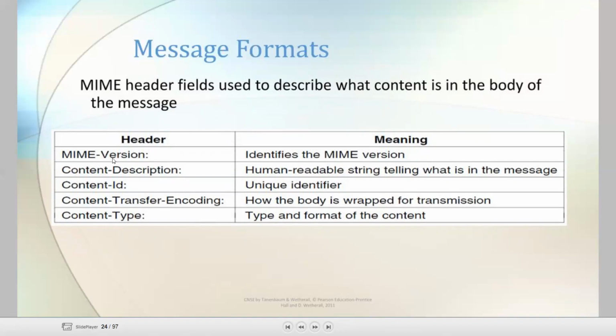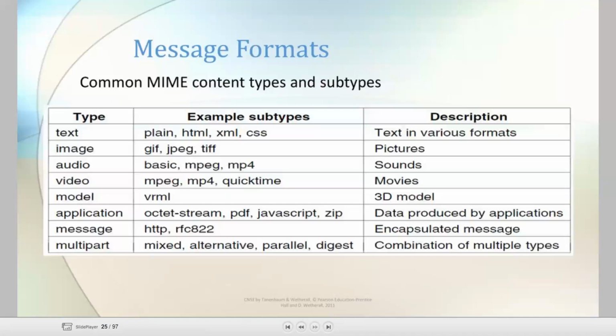First see the header, MIME-Version. It identifies the MIME version. And Content-Description, a human-readable string telling what is in the message. Content-ID, that is the unique identifier. Content-Transfer-Encoding. Encoding is nothing but the body being wrapped. The Content-Type. This is the type of the format of the content. Okay, these are the MIME extensions.